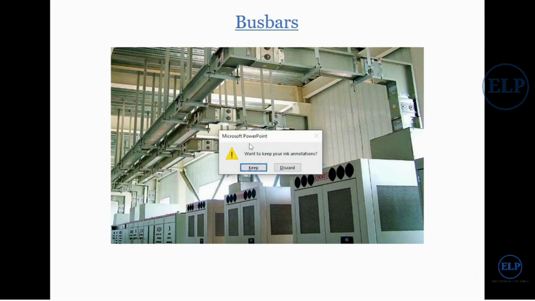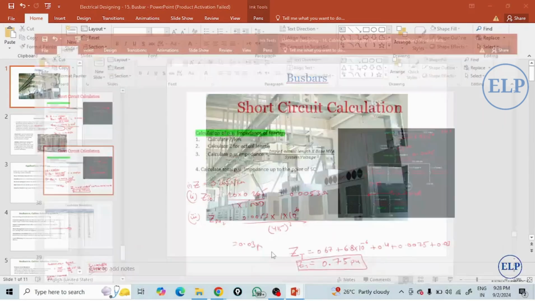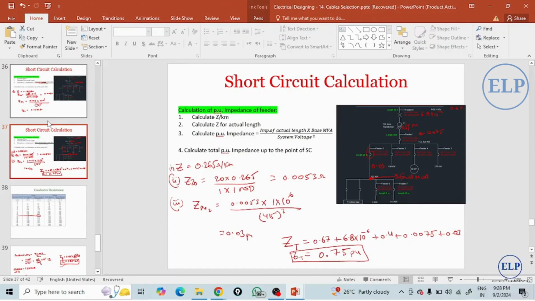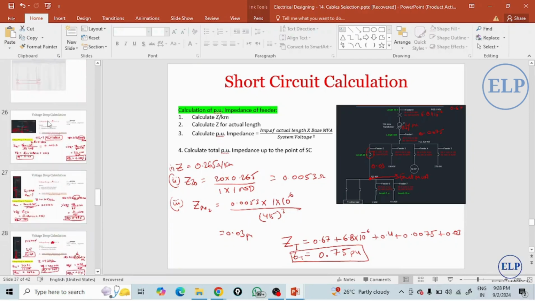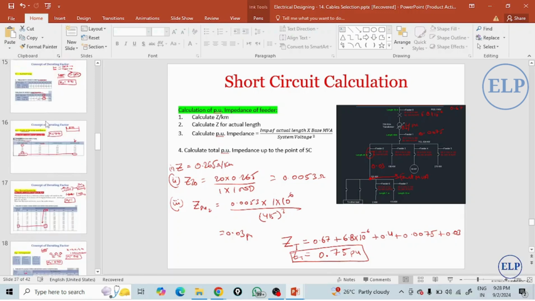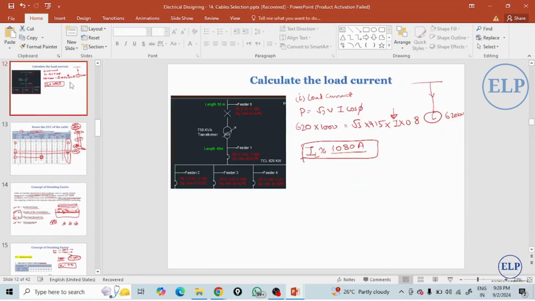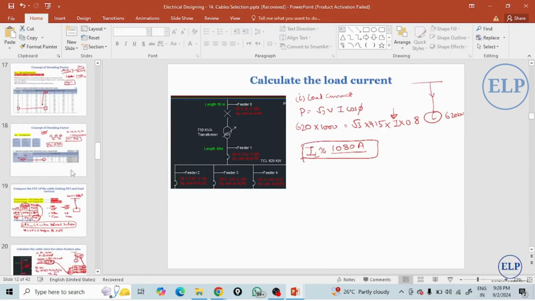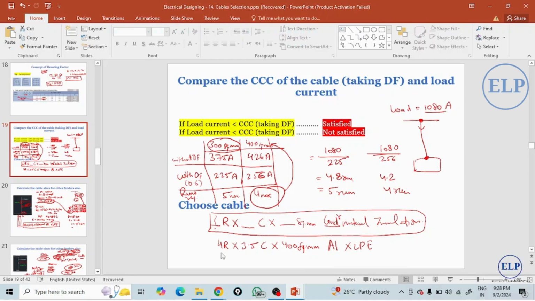Here you can see we have calculated our cable. What was the size of my main cable? That was 4 runs. Now can you imagine, is it easy to install these 4 runs of 3.5 core 400 square mm cable? There will be a lot of problems during installation, and many problems if any fault occurs.